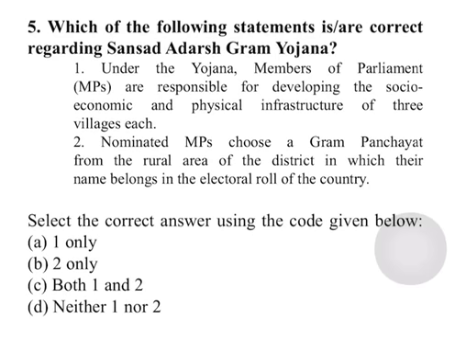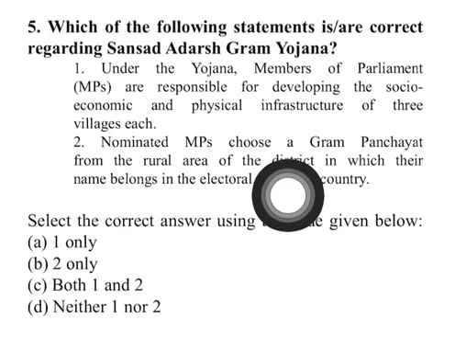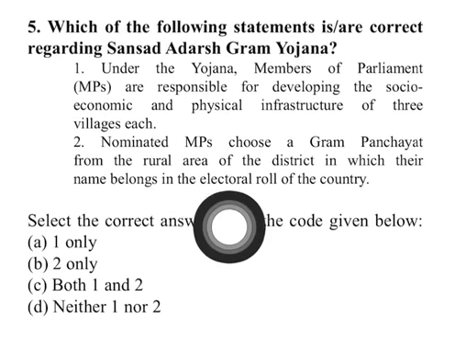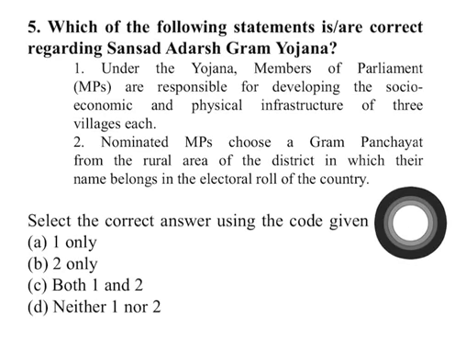Now the second statement: nominated members of parliament choose a gram panchayat from the rural area of the district in which their name belongs in the electoral roll of the country. This is factually incorrect because the nominated members of either Lok Sabha or Rajya Sabha can choose any village across the country, and there is no restriction of district or state for the nominated members. So only 1 is correct, that is option A is the correct answer.